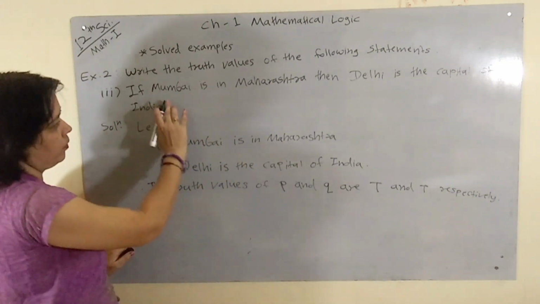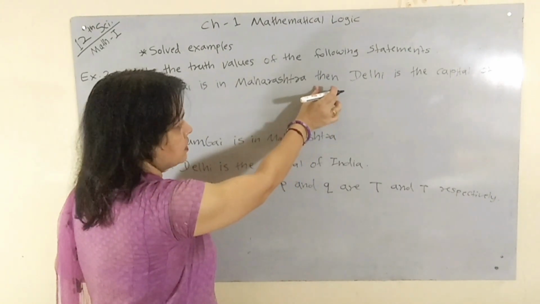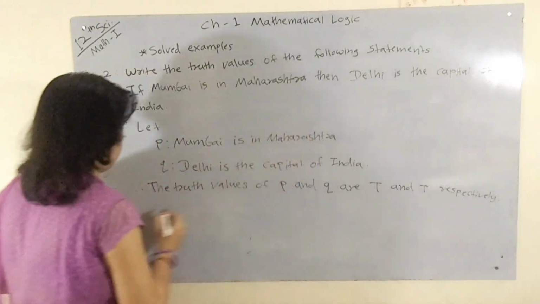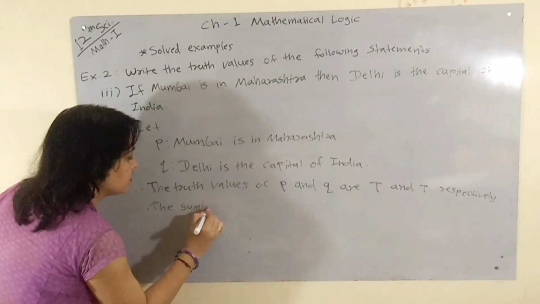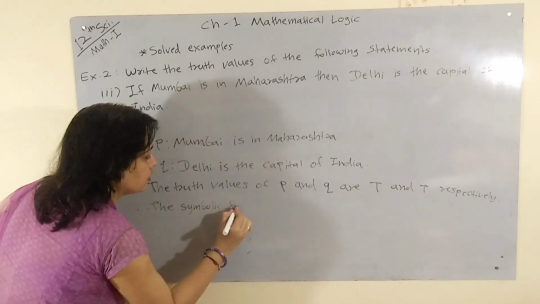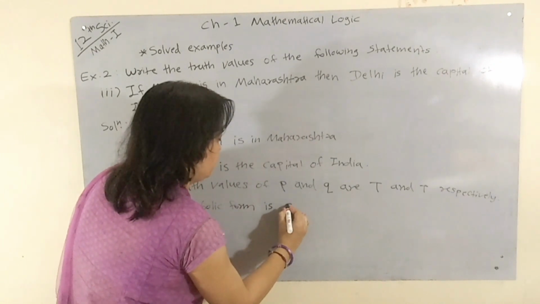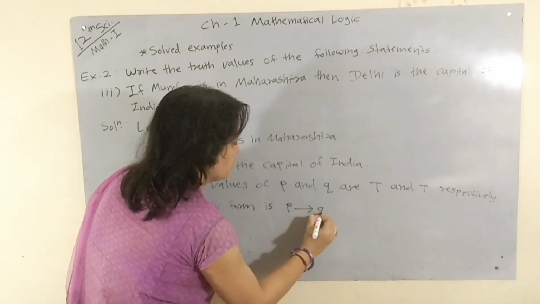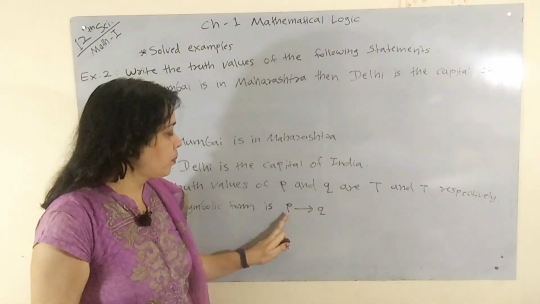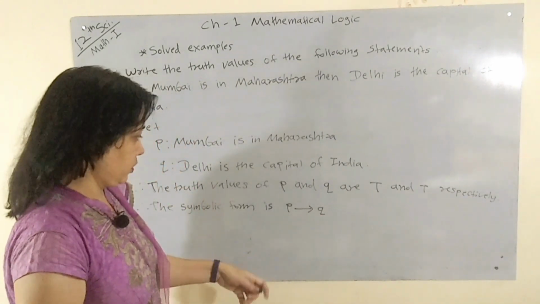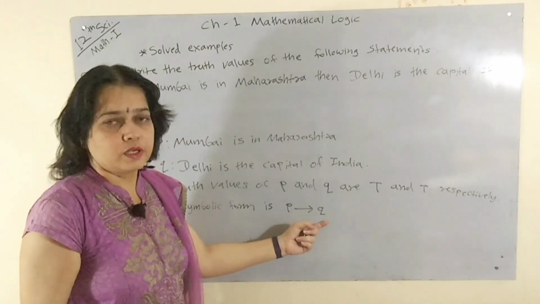And its symbolic form is, two statements are connected by then, that is conditional or implication. Therefore, the symbolic form is P conditional Q, that is P conditional Q or P implies Q. And we know that if both values are true, then P implies Q is also true.